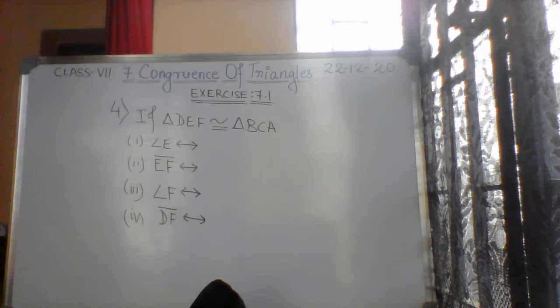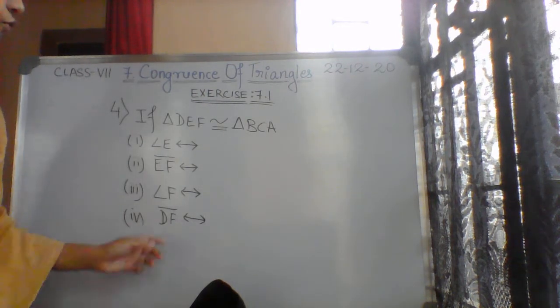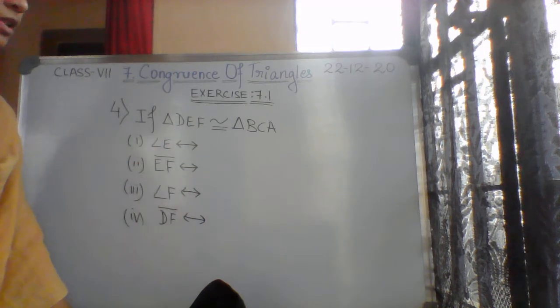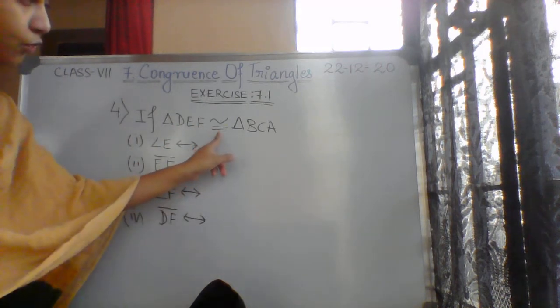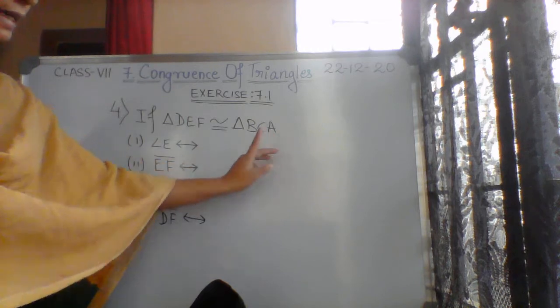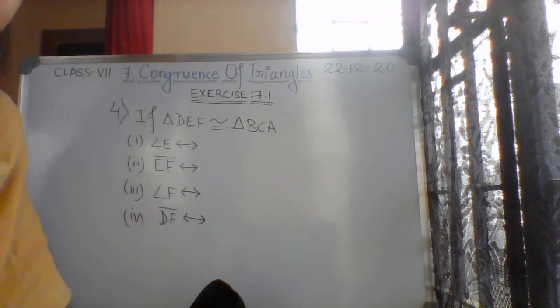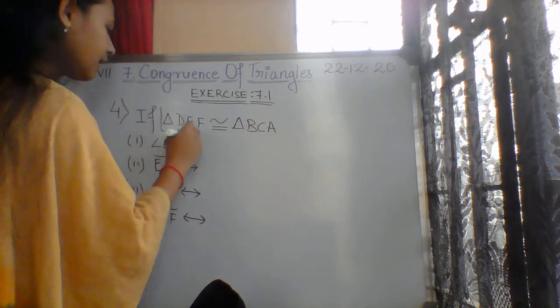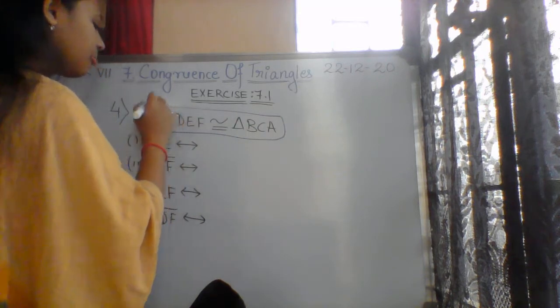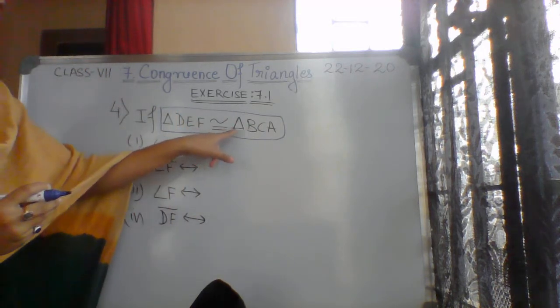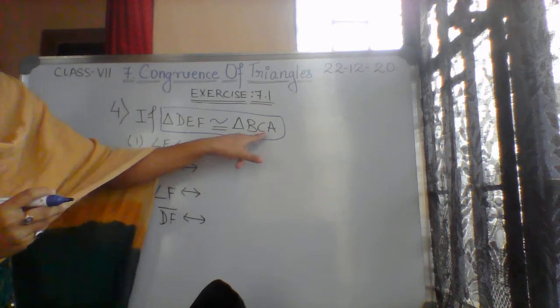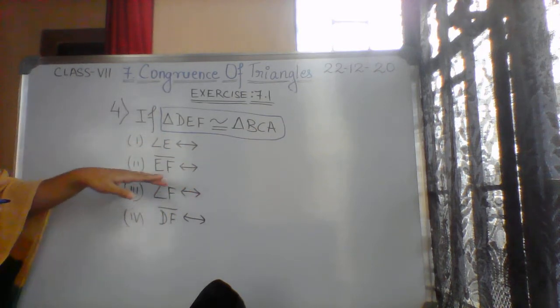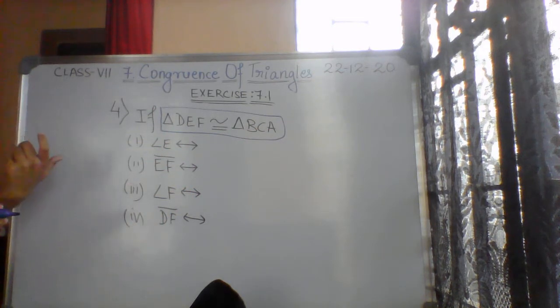Okay, now in the fourth question, triangle DEF is congruent to triangle BCA. So there are two triangles ABC and DEF, and how they are congruent has already been stated. Triangle DEF is congruent to triangle BCA, not ABC, not CAB, it is congruent to BCA.